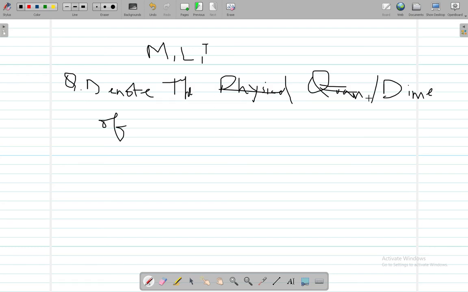So the question is, denote the dimension of speed. Now speed here is a physical quantity, but before calculating the dimension of speed, you have to write the formula of speed. The formula of speed is, as you all know, distance upon time. I'm going to write it capital D here for distance and a capital T for time. Now here is the formula for speed.